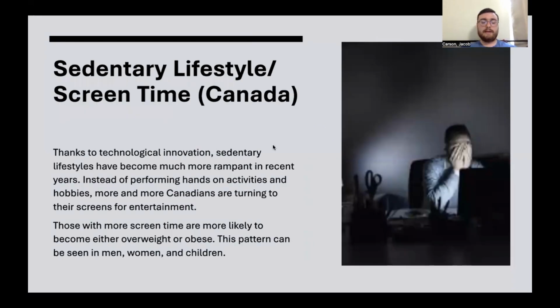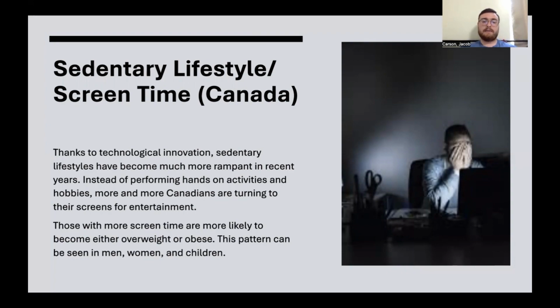So, Canada lives a very sedentary lifestyle, especially in the pre or post pandemic era that we're living in. Thanks to technological innovation, sedentary lifestyles have just run rampant. Instead of performing hands-on activities with their hobbies or going to work, they are now working from home and looking to social media and other platforms for their entertainment.